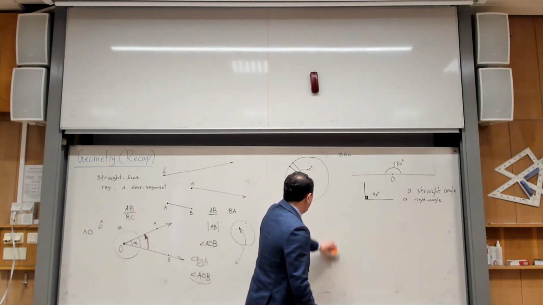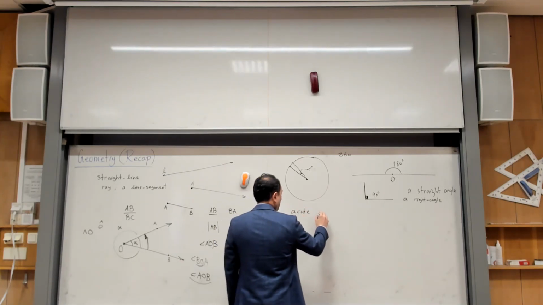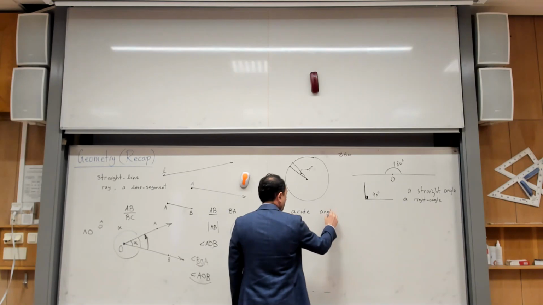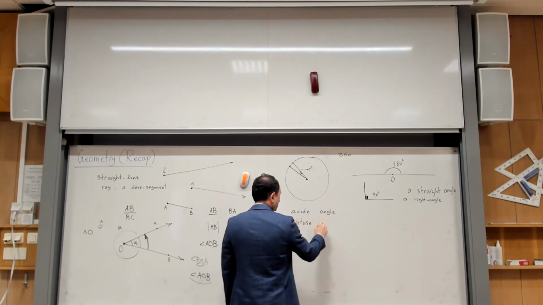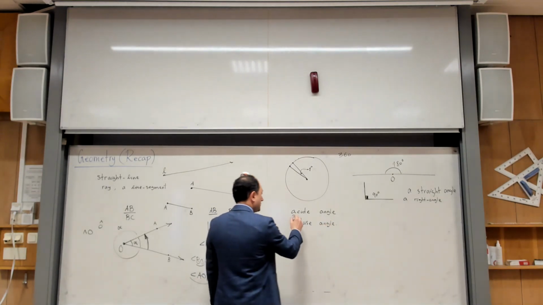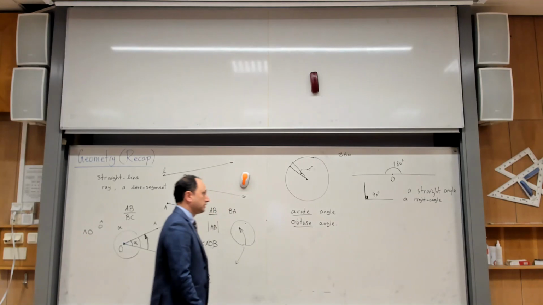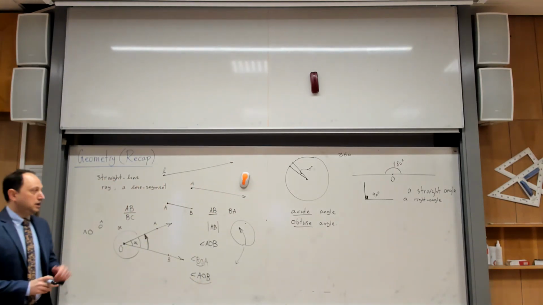One of them is called an acute angle. And then another one is obtuse angle. So I'm just telling you because I want you to know these English words for these. So what is the meaning of an acute angle?